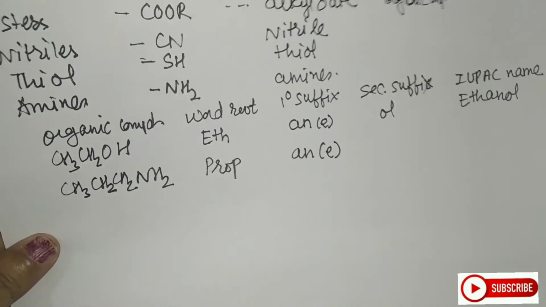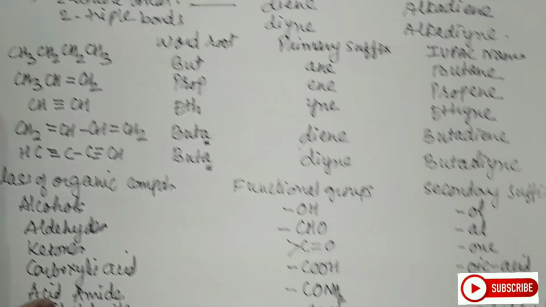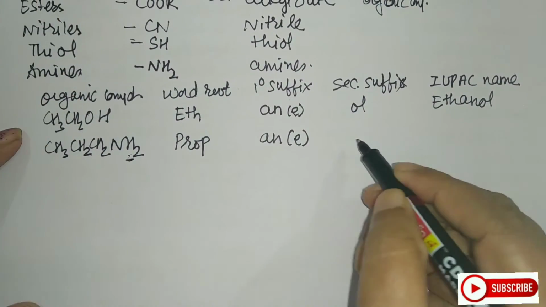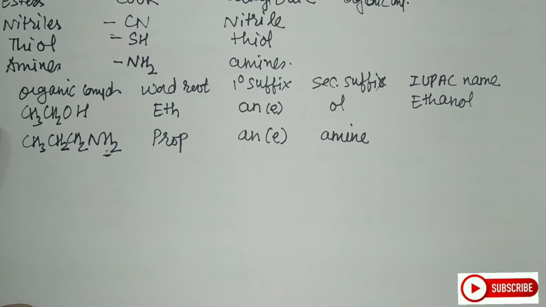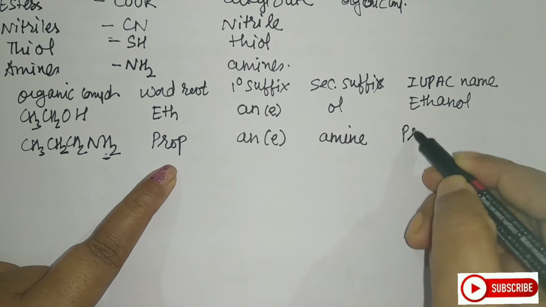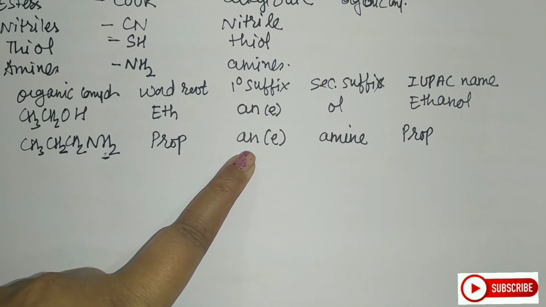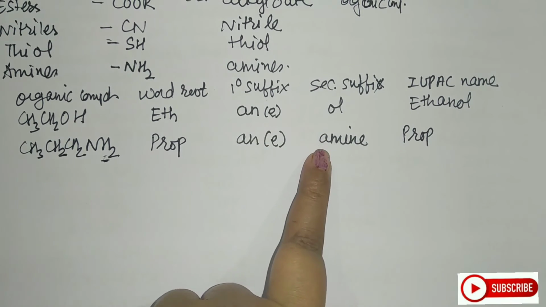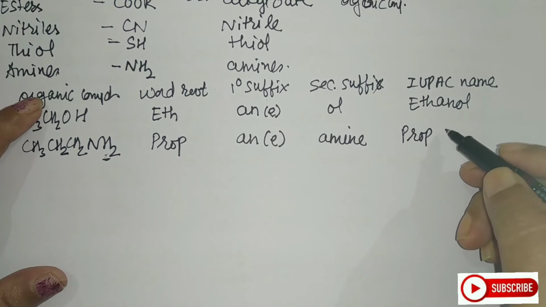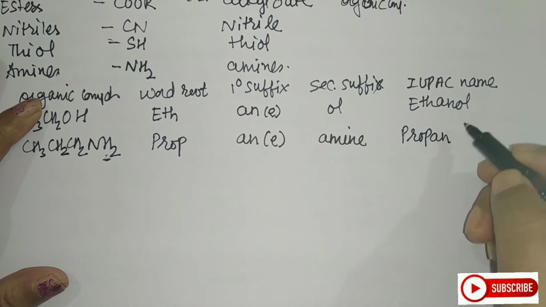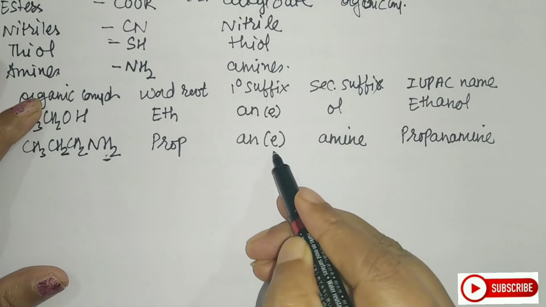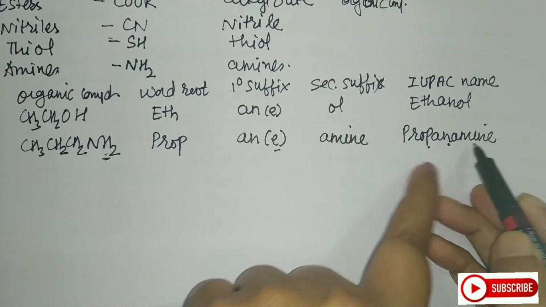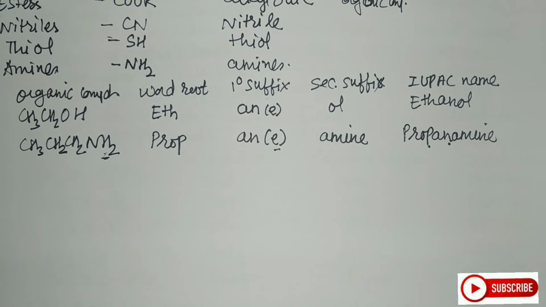You have NH2 here, that is amines. So I will write amine. Now how will you name this? Prop remains the same, then an. Now I have to drop this e because there is a vowel next. So the name is propanamine. I have dropped the e, then amine. So this is how you have to give the IUPAC names.